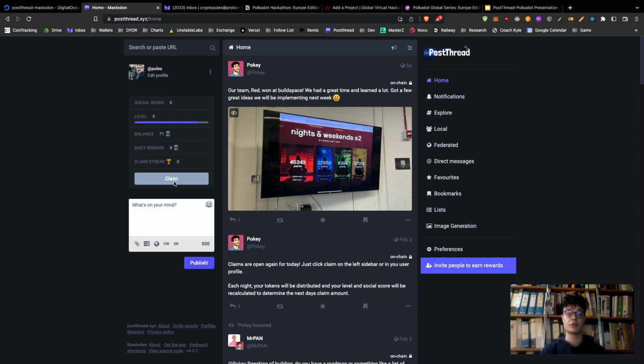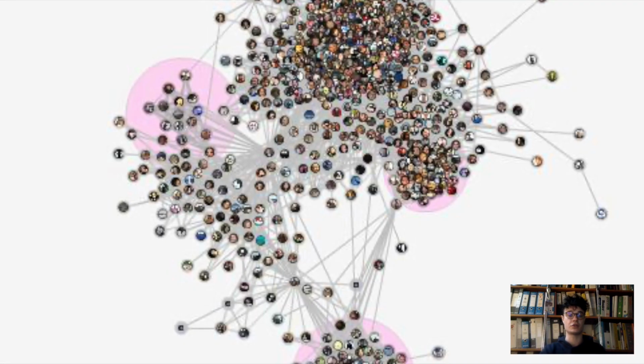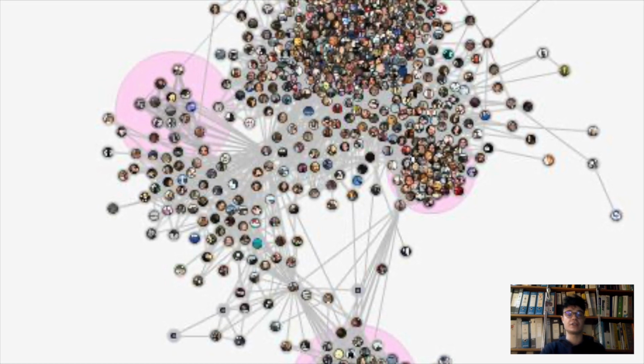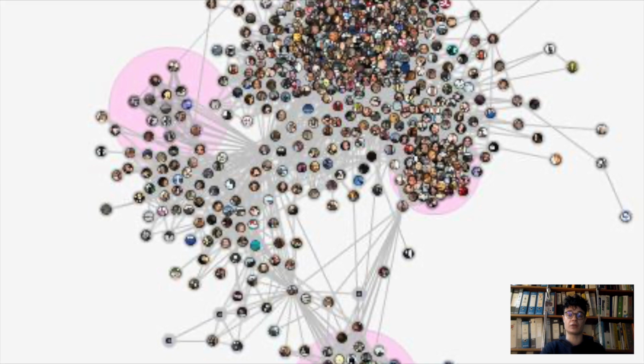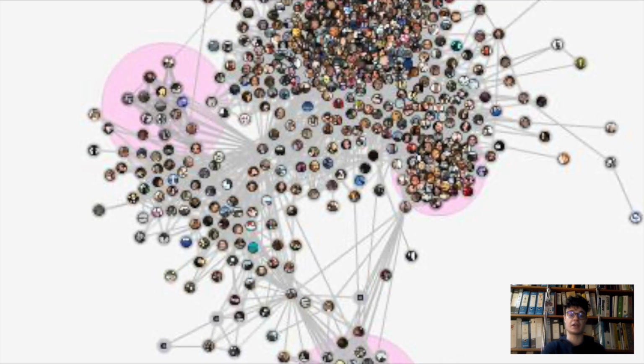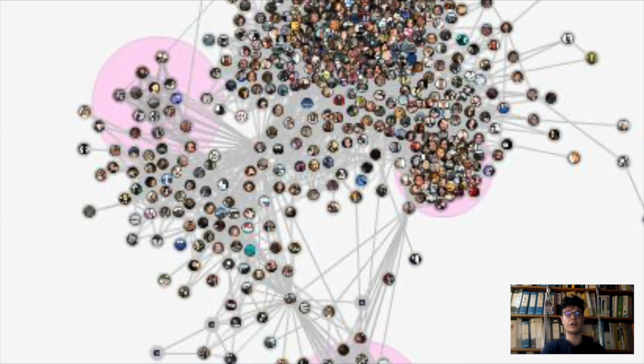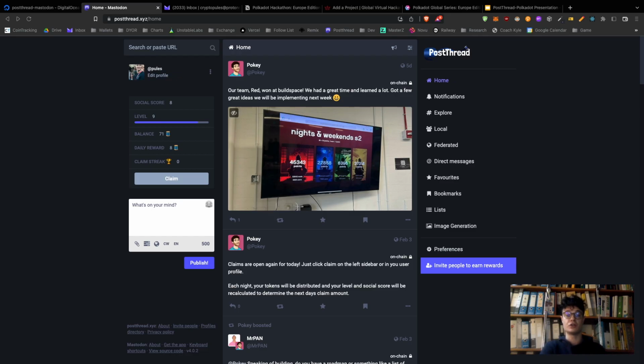On the left side panel and in the user profile page, you'll see we have added some unique values that we think will encourage and compensate users for posting valuable content on our site. Here you see my level, which was earned by interacting with Postthread through posting, commenting, or gaining followers. There is also a social score, which is calculated by creating a weighted social graph of Postthread users and determining their centralities within that graph. These centralities determine how central to the network a user is and therefore how much influence they have among other users. We think these two scores are key to determining just how valuable a user is to the site and thus are used to determine the value of the daily airdrop they receive here.